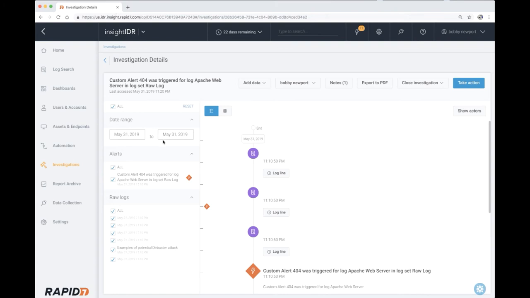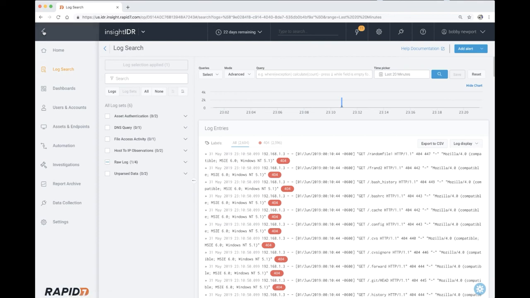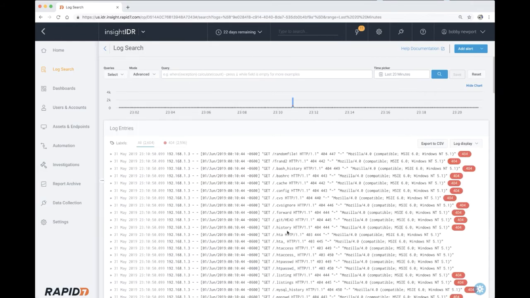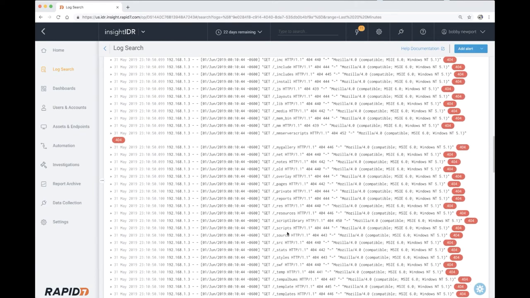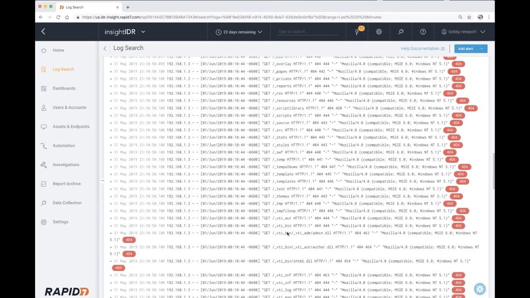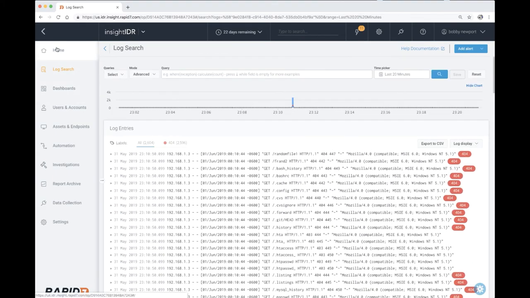Another thing we can do to validate what we are seeing in our investigation is to hop over to log search. Now we can make sure the logs are selected properly, which they are, and then wow, look at all those 404 events taking place. Yeah, I'd say we're being hit with some form of directory traversal attack. I'm not sure of the tool that they used, but sure enough, the evidence is right there in front of us. And everyone's on lunch right now, so I need to make sure that I'm taking the necessary action. And if this wasn't an exercise, again, game, set, match.